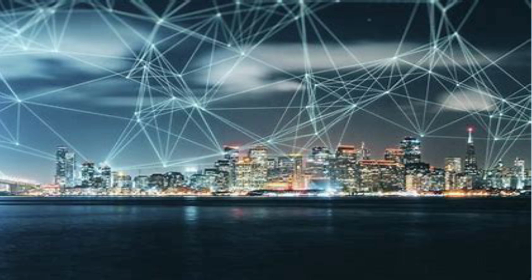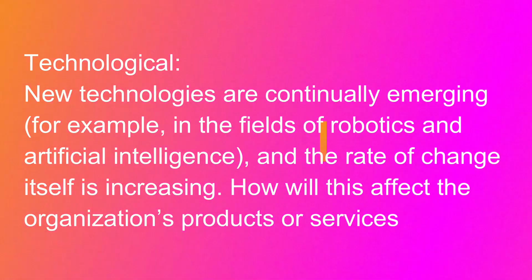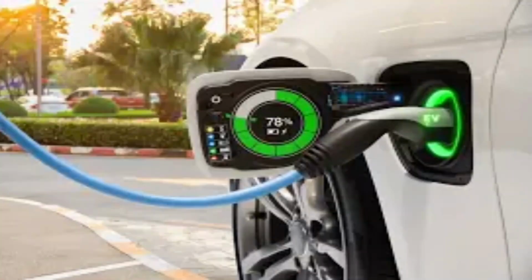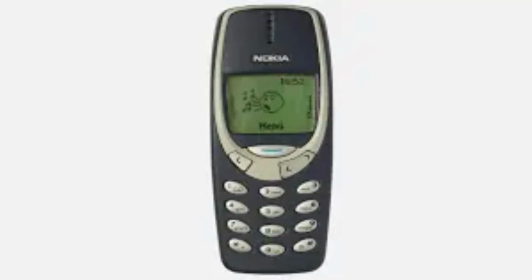That brings the next point, which is technology. When we talk about technology here, the intent is that there are so many new things emerging, like robotics and artificial intelligence, and these are increasing very fast. So how is it going to impact an organization's products and services? For example, a couple of years back we never thought that there would be electric vehicles in the market. But now the market is changing very quickly from petrol and diesel to electric vehicles. And think about Nokia. When we used to have button mobiles, Nokia was the best mobile. But when the market shifted to Android and touch screens, Nokia disappeared only because of technology.